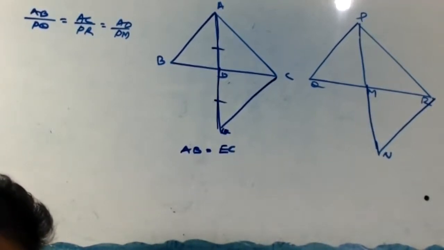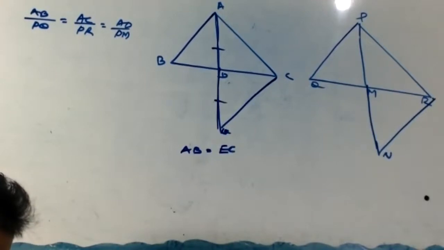Then angle ADB equal to angle EDC, vertically opposite angles.